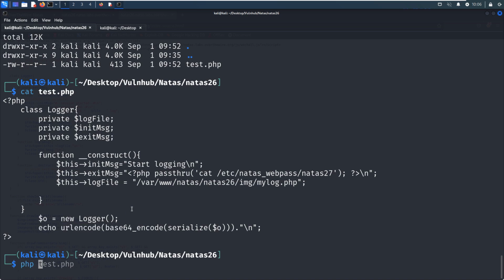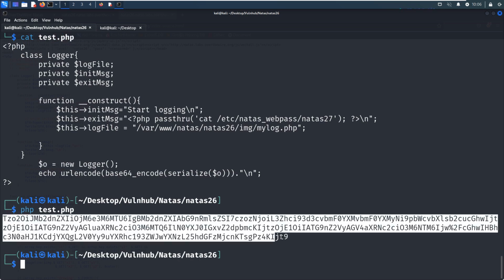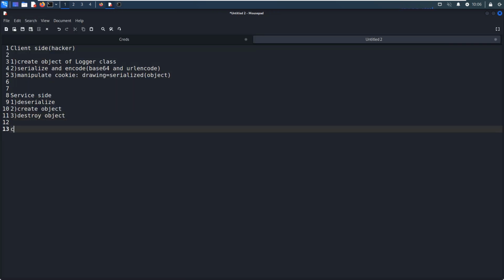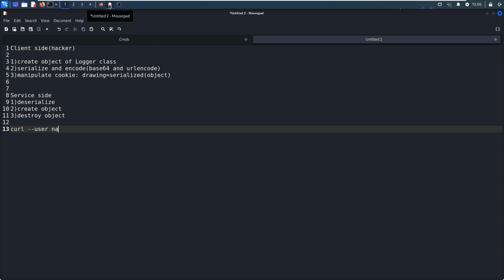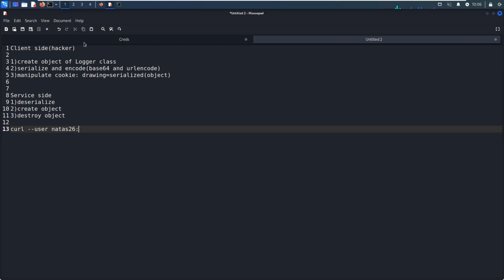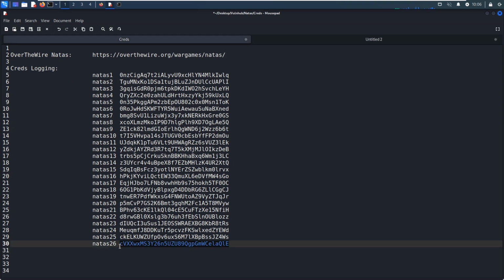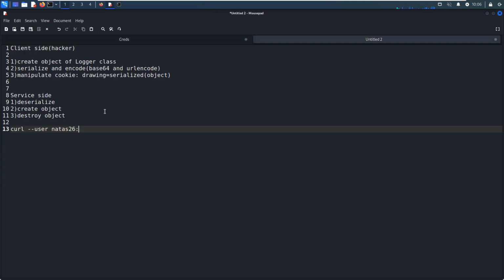Let me run it, and as you can see, we get the serialized data. Then we can use curl, with the user natas26 and the password for the current user, which we can copy and put over here.